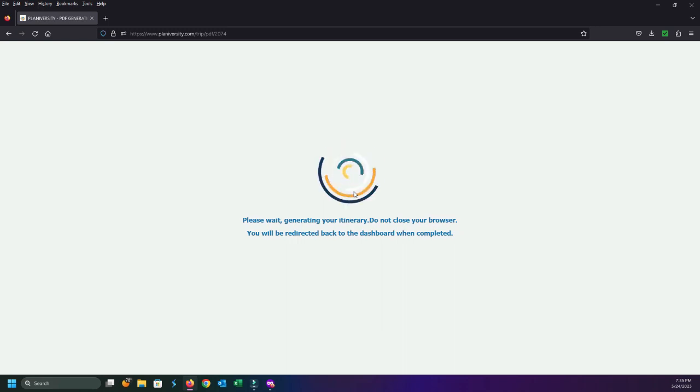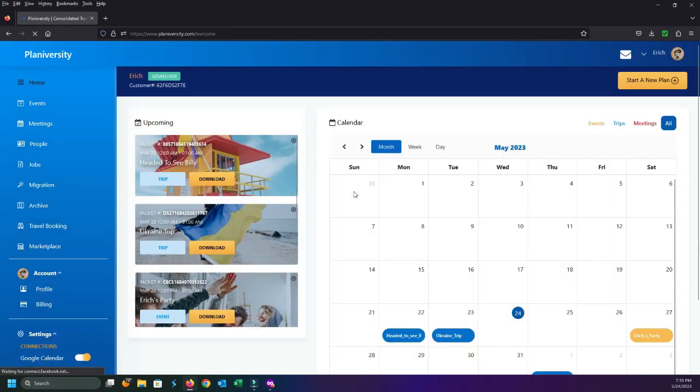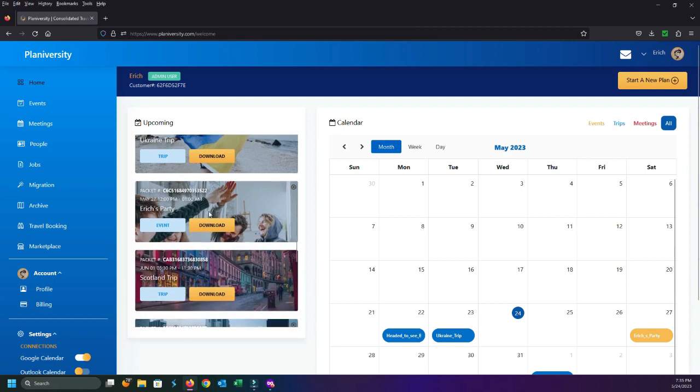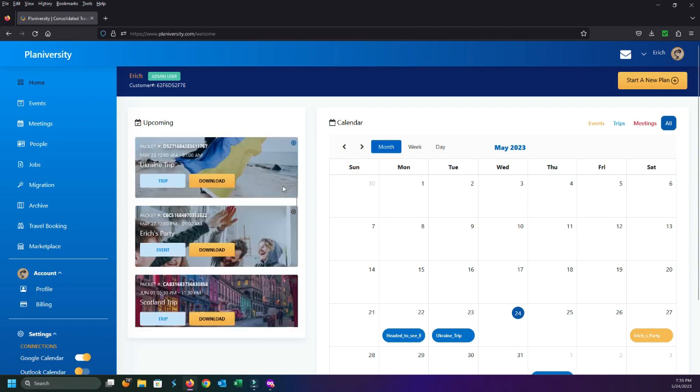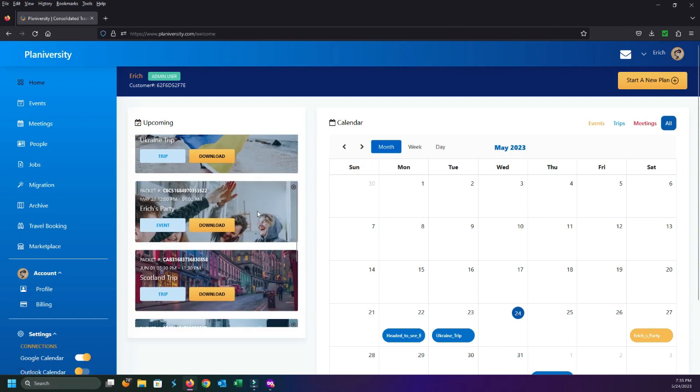Obviously, like I tell everyone, if you go to New York City, you go to London, you go to Paris, and you decide to actually draw a 5-mile ring around your destination, and you say, I want to know where all the parking garages are within 5 miles, there's going to be a ton of information to compile. So once I come over here, now I'm back at my dashboard. As soon as it exports everything, it processes, drops you right back at the dashboard. And now I can see, there it is. There's my plan right there. Obviously, this isn't much to look at here, but I can go ahead and click the download and watch it actually download on my computer.